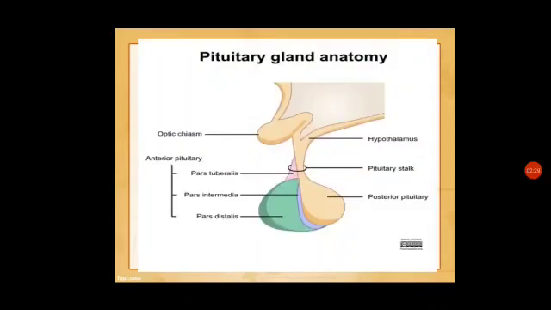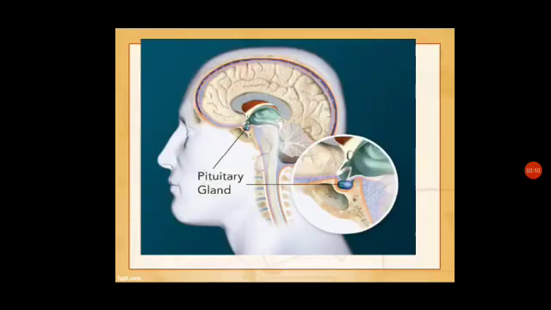Here you can see the anatomy of the pituitary gland. It is situated with the hypothalamus, which is a part of the brain, and you can see here the posterior pituitary and the rest of the anterior pituitary parts. The pituitary gland is present beside the hypothalamus. Here you can see clearly. It's pea-shaped. It's a very small gland, not a large one.